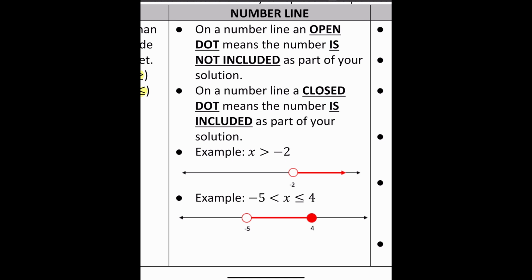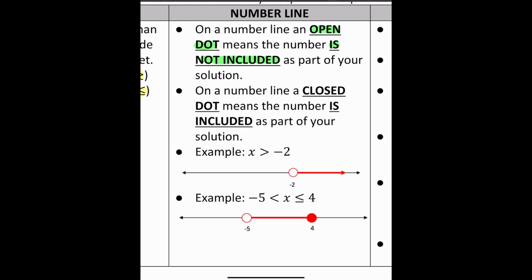So on a number line, an open dot means the number is not included as part of your solution set. So if I had something like x is greater than -2, well, -2 is going to be the main character. And above the -2, I need to put an open dot, not a shaded dot, or not a closed dot, just an open dot above -2.